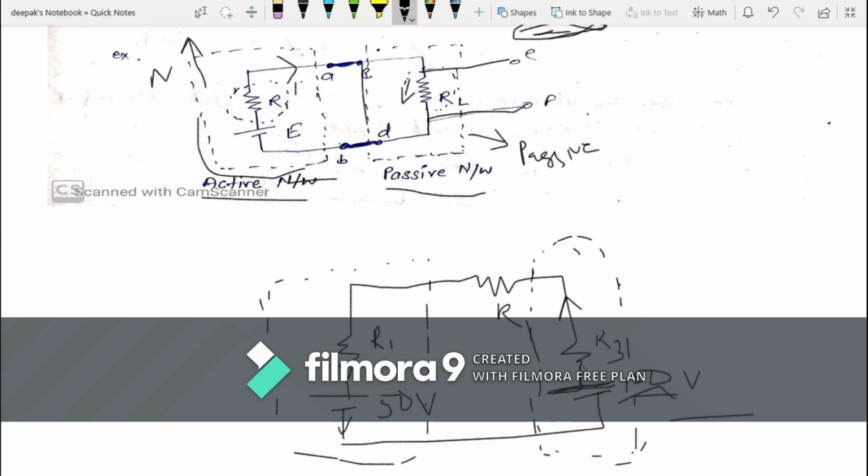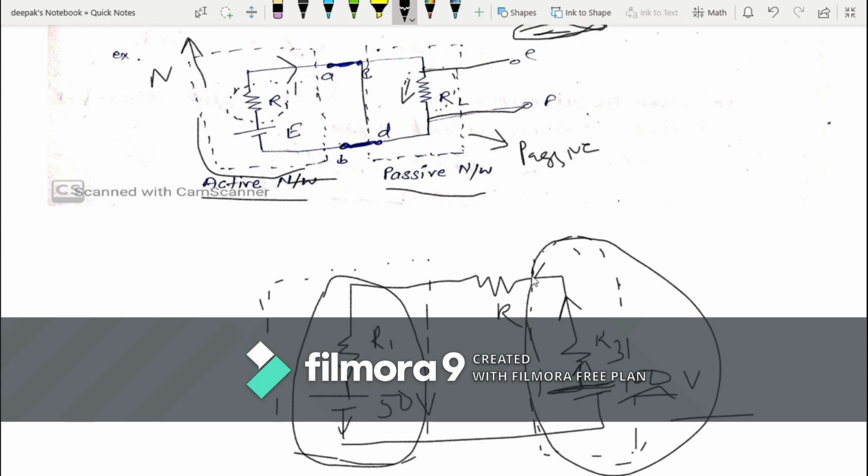This battery is discharging here and this battery is charging here. This is supplying energy and this one is taking energy. So if you look at this network, it is consuming energy, and this network is delivering energy.